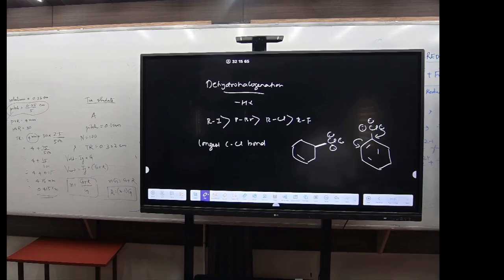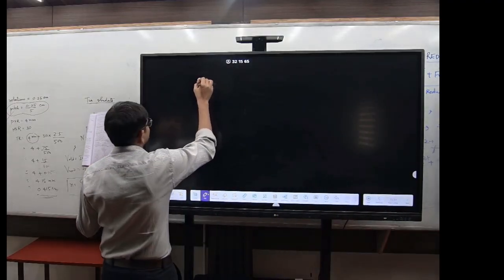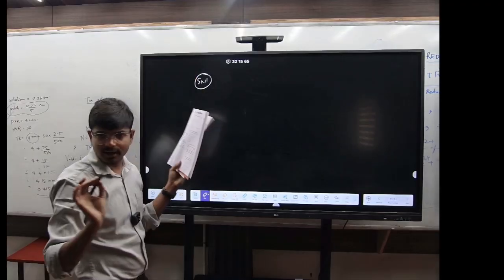Question number 21. क्या होगा? बताओ. Which of the following shows the highest reactivity towards SN1? Why? Bulky. Basically, that is the most stable carbocation. So see here, why it is the last option. SN1 is favored by stability of the carbocation, right?